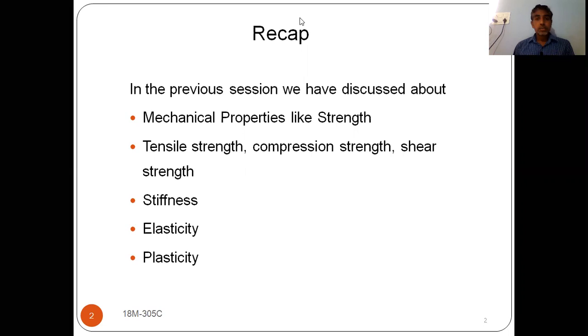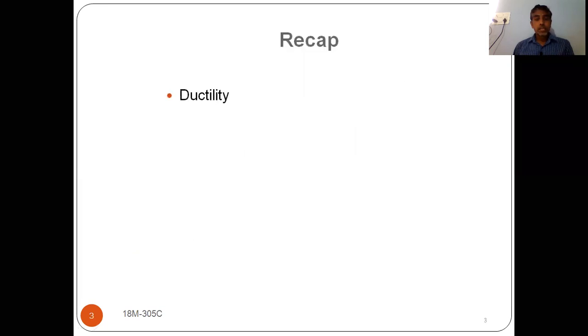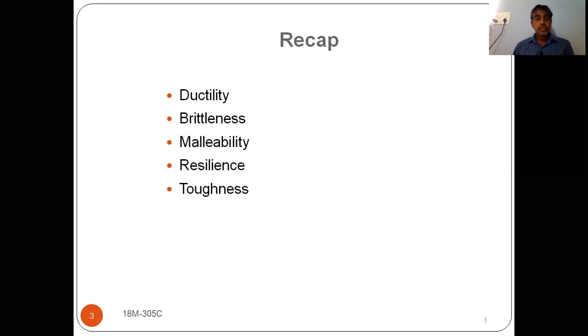Okay. So these properties we have discussed in the previous session, and ductility, brittleness, malleability, resilience, toughness, hardness, fatigue, creep. These things we have studied in the last session and we have discussed elaborately about these properties.